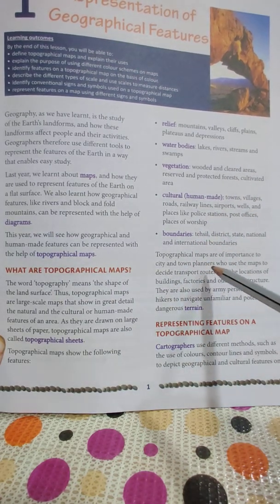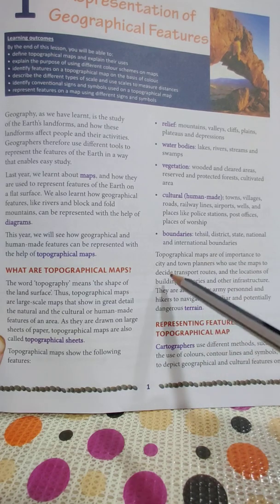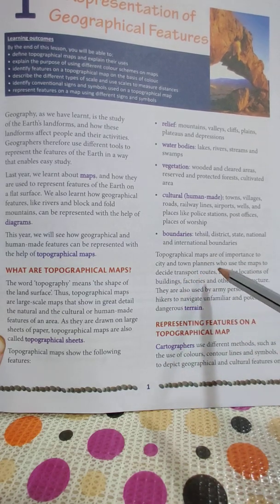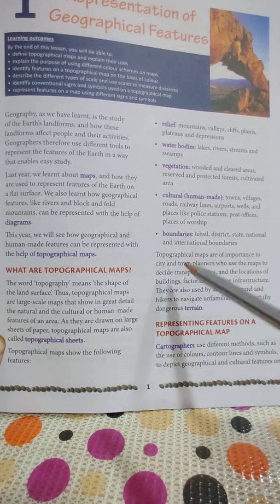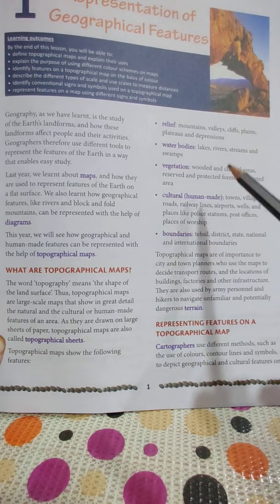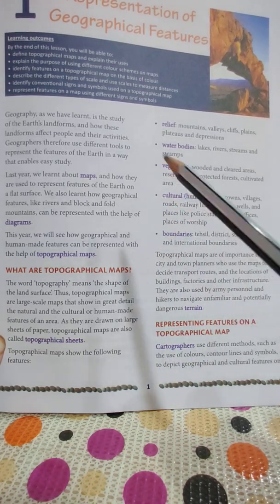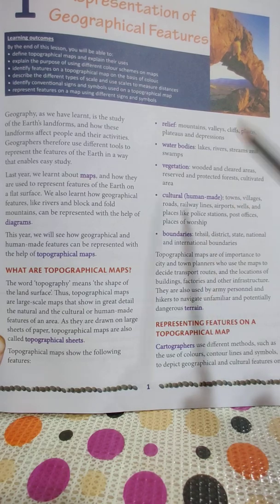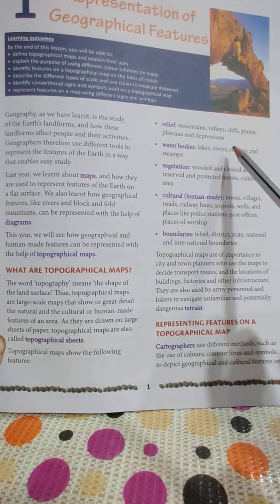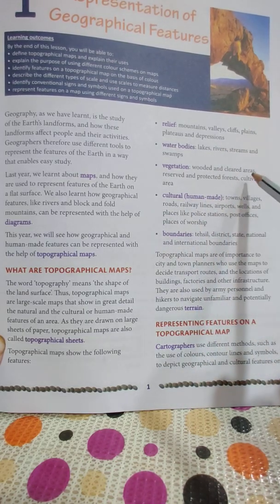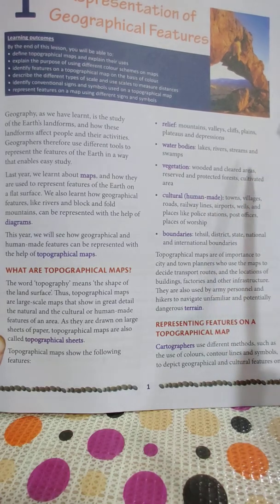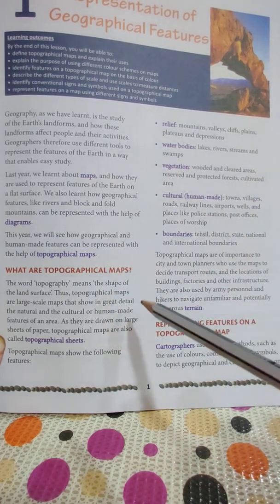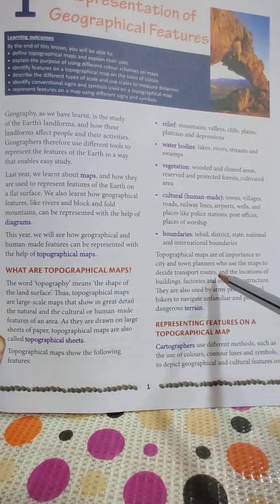So topographical maps are of importance to city and town planners. The persons who plan for a city and a town need to know the actual relief of the area. It means where the mountains are, where the valleys are, where the wooded and cleared forests are. So they need topographical maps to plan a town or a city.